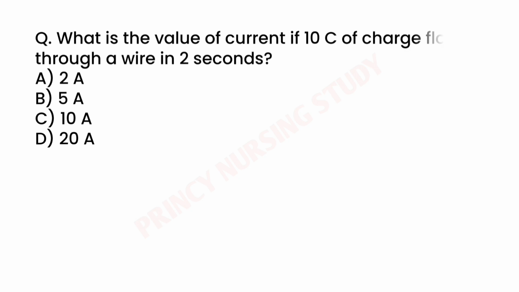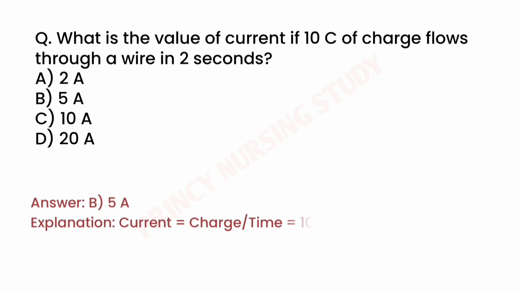Next question. What is the value of current if 10C of charge flows through a wire in 2 seconds? Correct answer is B. 5A. Current equals charge per time, equals 10C per 2s, equals 5A.